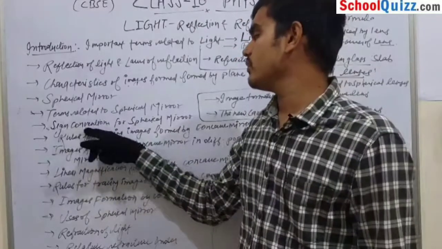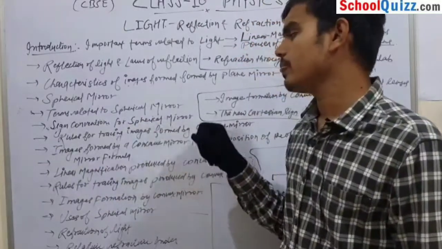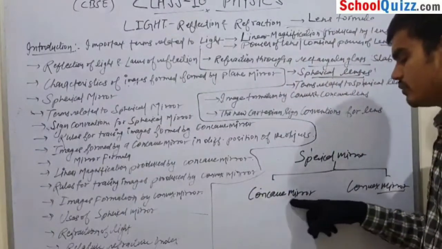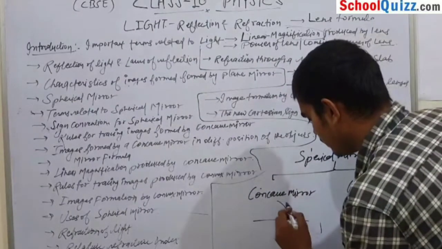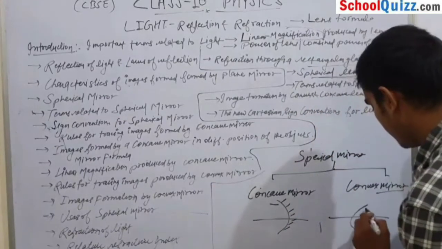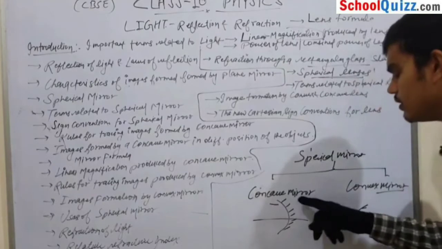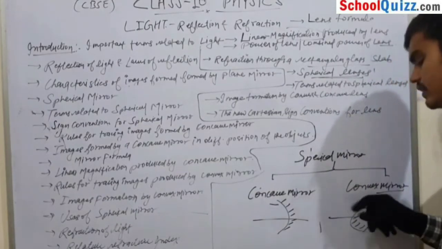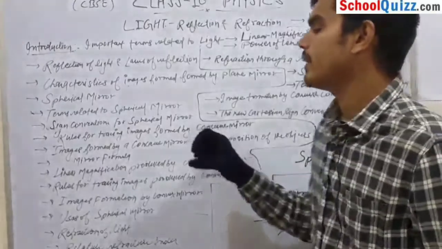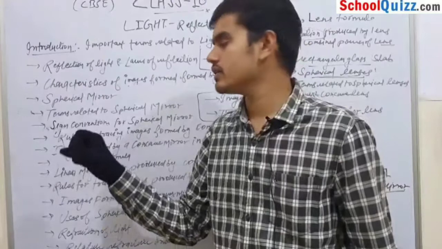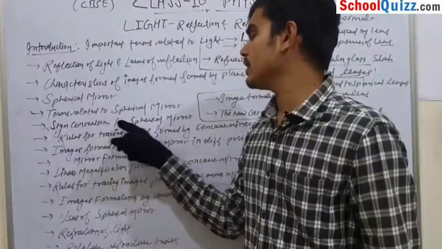Next topic is sign convention for spherical mirror. Now let's see, we have two parts, concave mirror and convex mirror. Here this is the polished side and this is the reflecting surface, and this is concave mirror and this is convex mirror. And there are many more rules which we assigned for the study of spherical mirror.